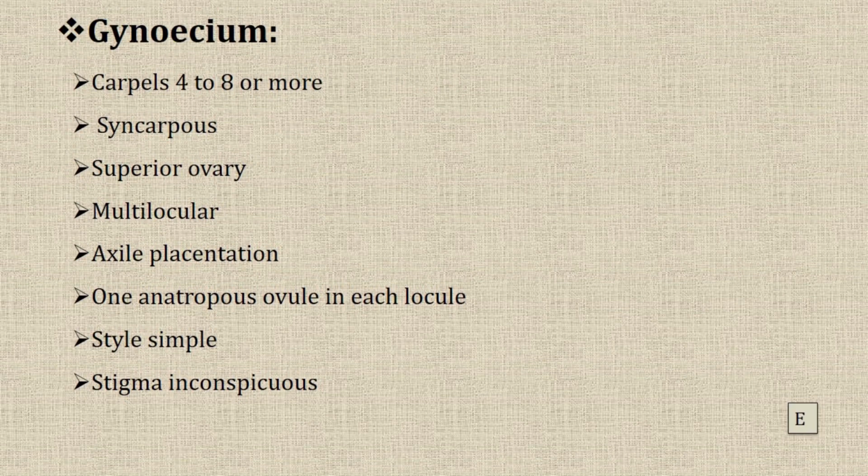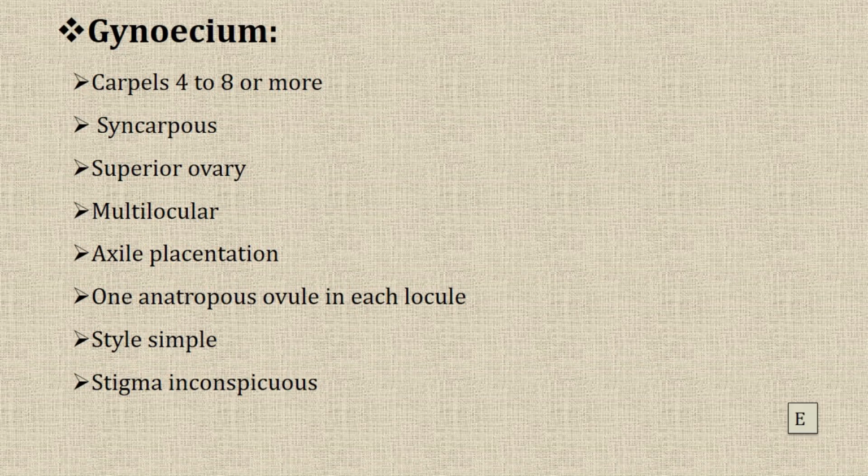Ovary is superior and locules are many, so it is multilocular. And axial placentation. That means the carpels present in the gynoecium fuse with their margins and grow united at the central place. Then the placenta is formed.